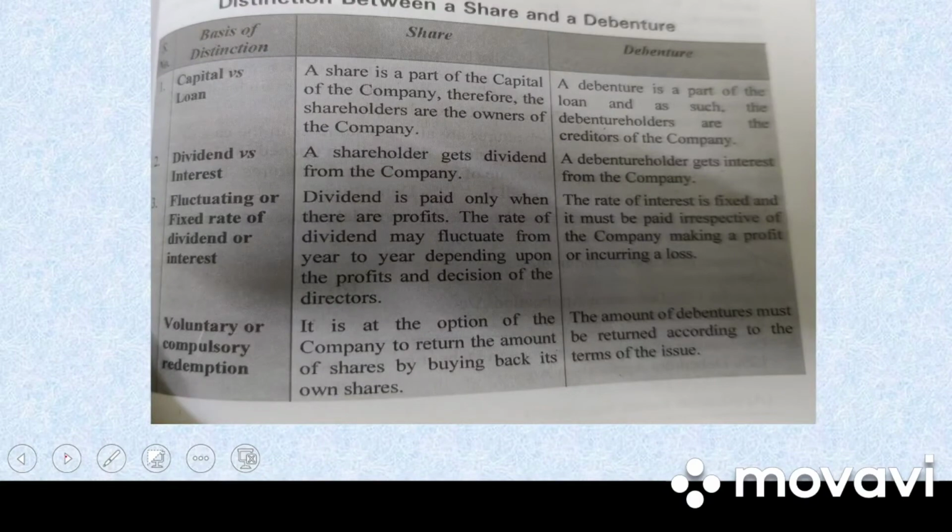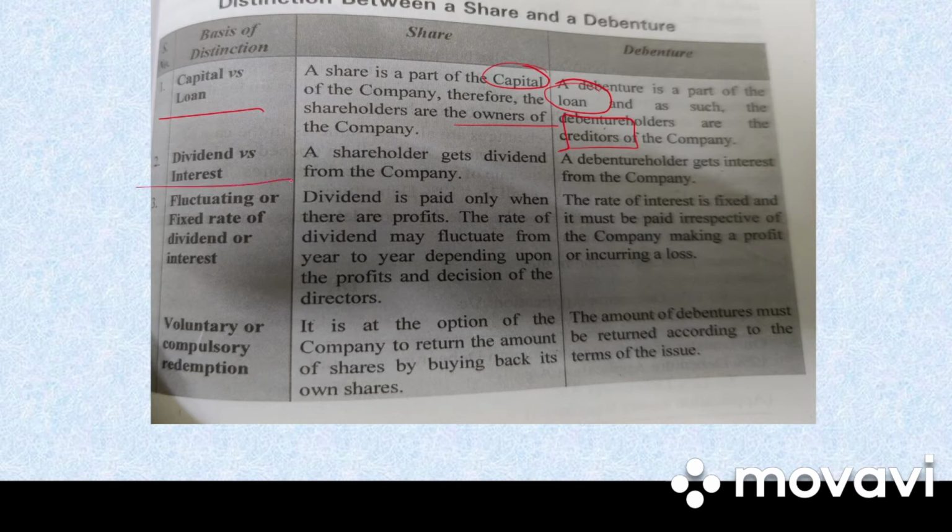Next we have distinguish between share and debenture. So first is basis of distinction, share, debenture. Capital versus loan. A share is a part of capital of the company. Therefore the shareholders are the owners of the company. But a debenture is a part of a loan, and as such the debenture holders are the creditors of the company. So shareholders are the owners whereas debenture holders are the creditors.